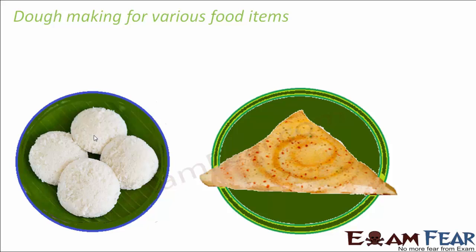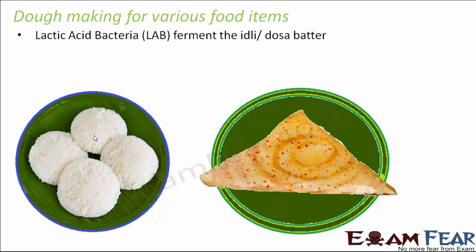idli and dosa. Now you would have had these as your favorite breakfast items. So how do you prepare them? For this also you would have seen that your mother prepares the dough and leaves it overnight to get fermented. So what happens here? In this case, there is a bacteria called lactic acid bacteria which ferments the idli or dosa batter, because in this batter you do not use any yeast, neither do you use any curd, so you really don't have anything which can act as a rising agent. So what is being used here? Here the microorganism which plays an important role is the lactic acid bacteria.